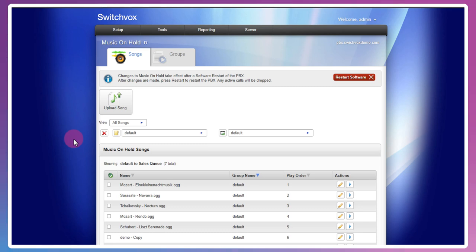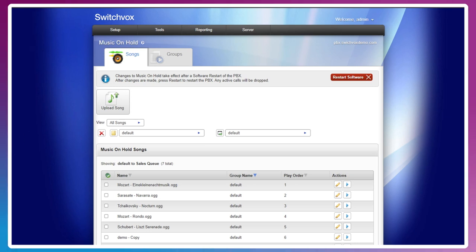Now I would repeat those steps to do our message and then the music again afterwards, if we want to do music, message, music, or some variation thereof. At any time, you can change the group and change the play orders. You can also edit the description and play it back, and that'll play from your browser.